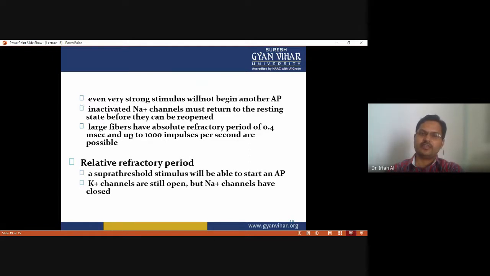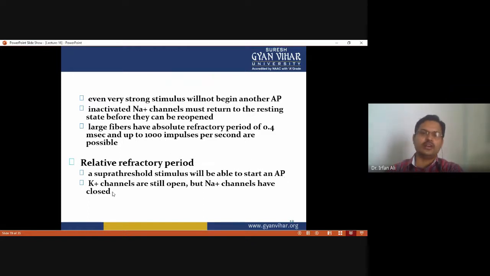And large fibers have an absolute refractory period of 0.4 millisecond, and up to 1000 impulses per second are possible. Another period is called the relative refractory period. In this period, a suprathreshold stimulus will be able to start an action potential. Only in the relative refractory period can a suprathreshold stimulus start an action potential.